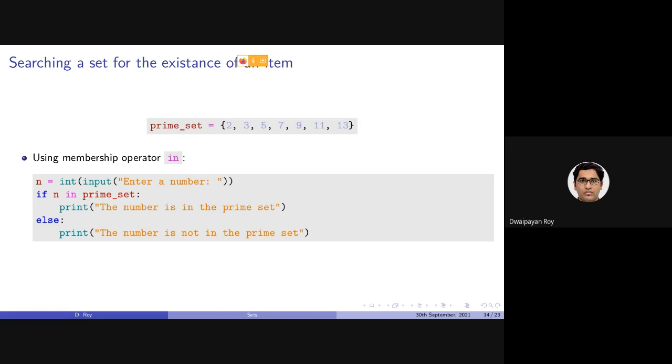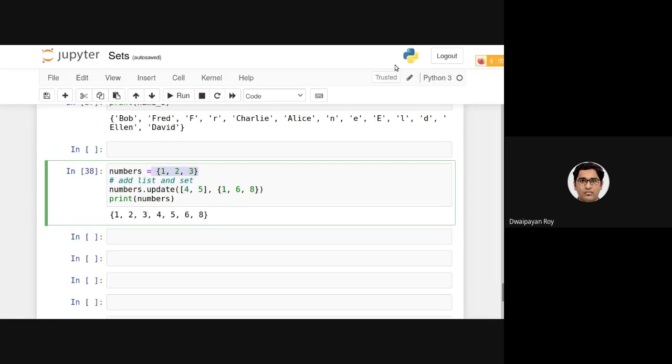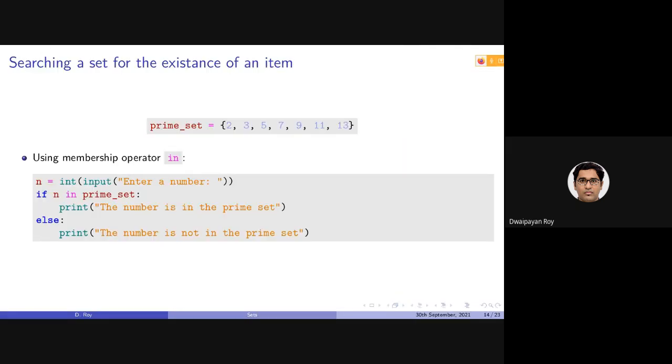The most important operation in a set is searching. So given a set, say 2, 3, 5, 7, 9, 11, 13, if I want to search for an item, we can simply search using this membership operator. This is again similar to the way we can access items in a list, but there is a difference. The time taken to search in a set is significantly smaller than the search in a